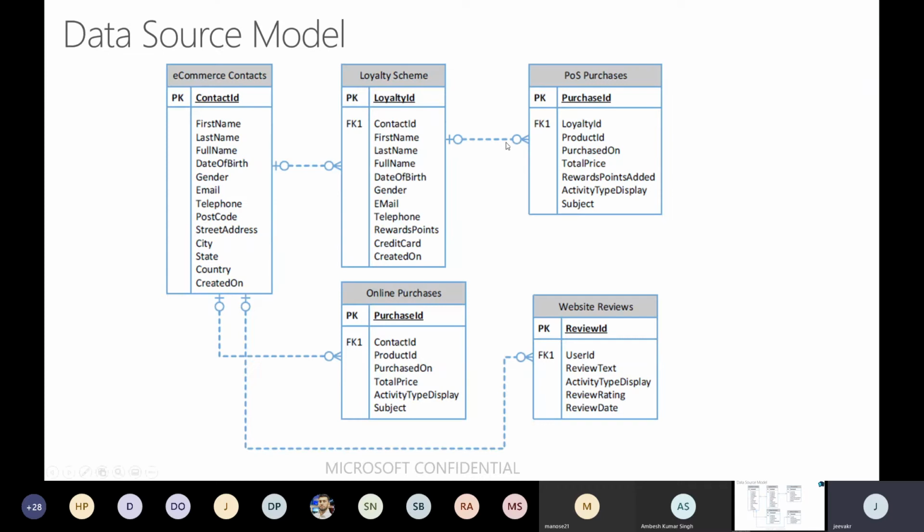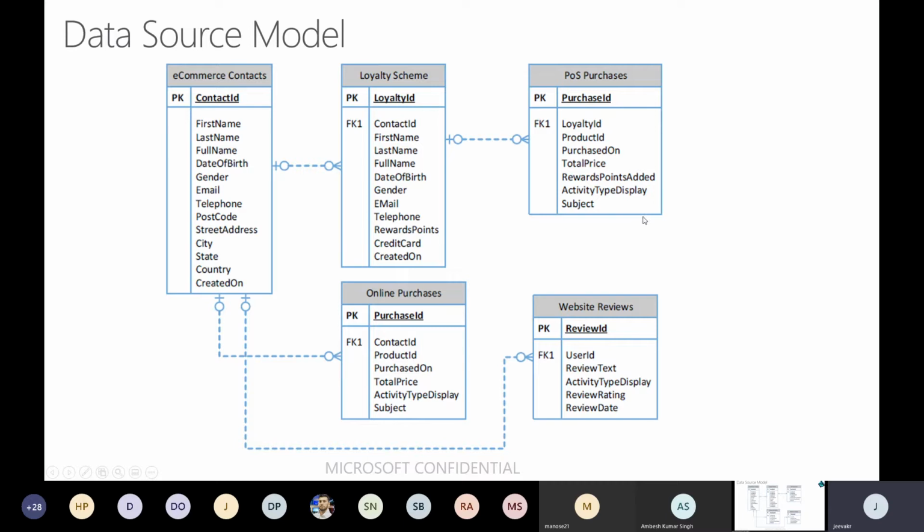And this is the exact data model which you saw in the previous session. So you've got e-commerce contacts, and I believe loyalty schemes, POS, online, and website reviews, right? We're just taking a typical sample that Microsoft offers at this moment, because it's quite tough to create these data sources. I believe even Ambish has shared the same URL.